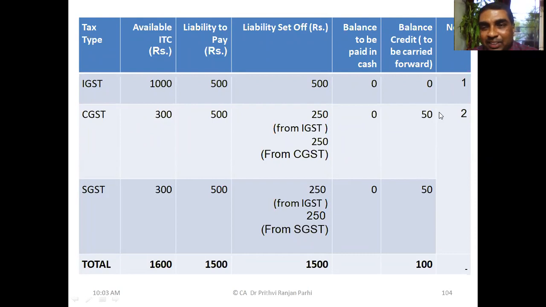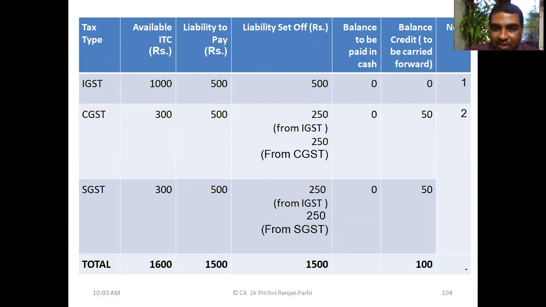So if I need some CGST liability settlement, I have to use CGST credit. If I need some SGST liability settlement, I have to use SGST credit. And this liability will generally be coming as equal amounts. So if credit is available in equal amounts, it will be easier for me to manage business. Is it done?